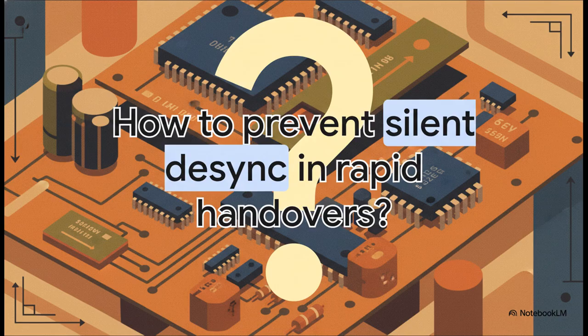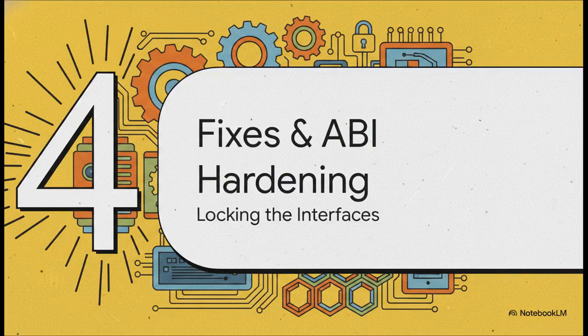How on earth do we prevent the system from suffering silent state desynchronizations during such a rapid handover? You all know that high-frequency IPC environments expose those nasty hidden hardware hazards that can just tank a system. And that brings us to Section 4, critical fixes and ABI hardening. This is the post-mortem crucible where we dive into the fatal flaws we recently uncovered and patched up.